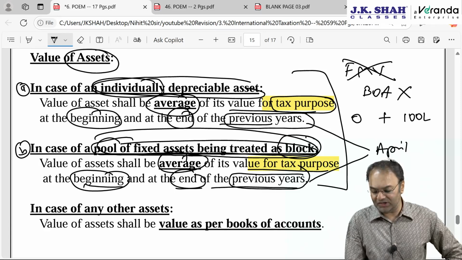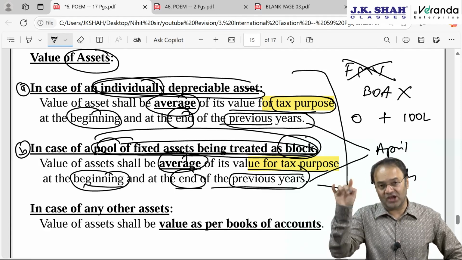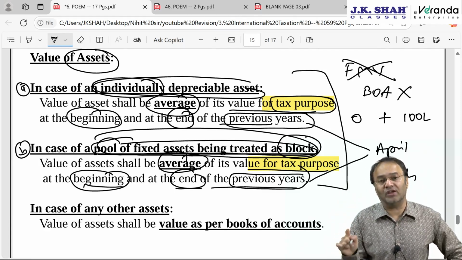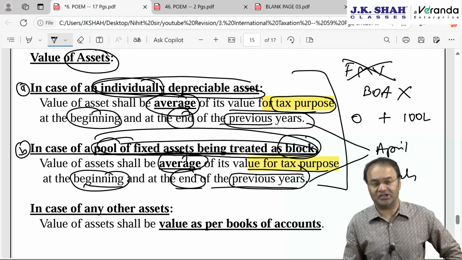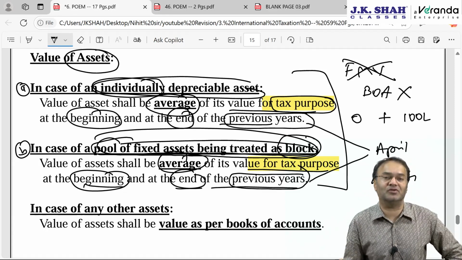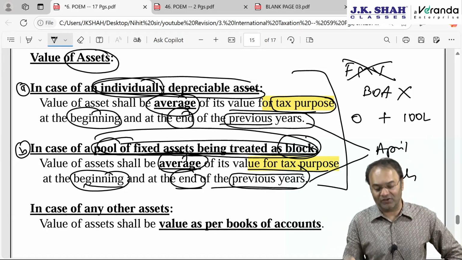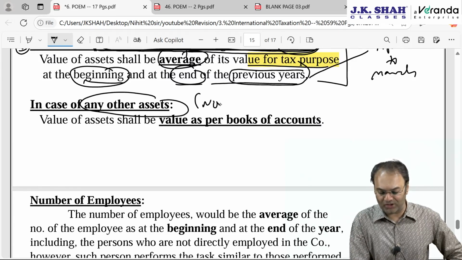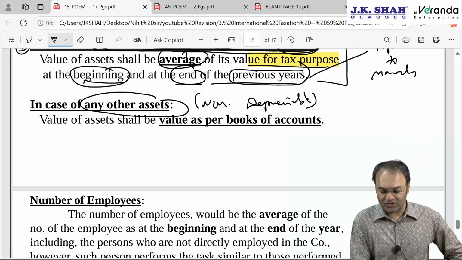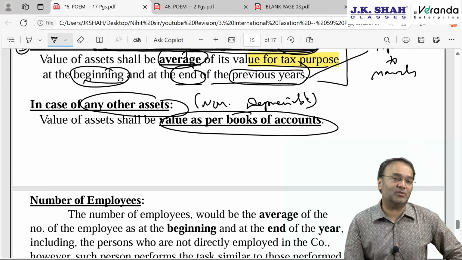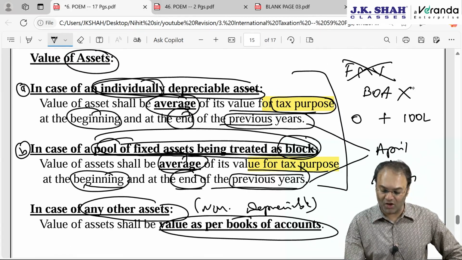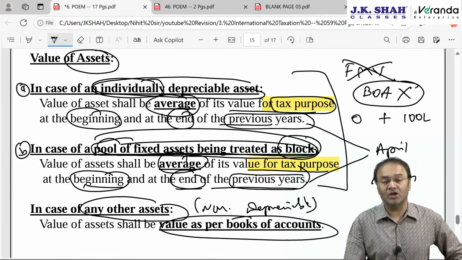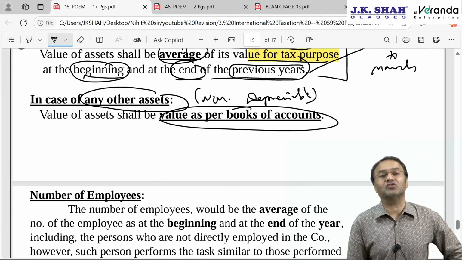So even if TCS Japan is following January to December, you don't take value as on 1st January and 31st December. Still find out the value as on 1st April of the current year and 31st March in the next year. In case of any other asset, which would mean a non-depreciable asset by default, it shall be value as per books of account. Value as per books of accounts is ideally not to be taken into account, but will be taken into account in case of a non-depreciable asset.